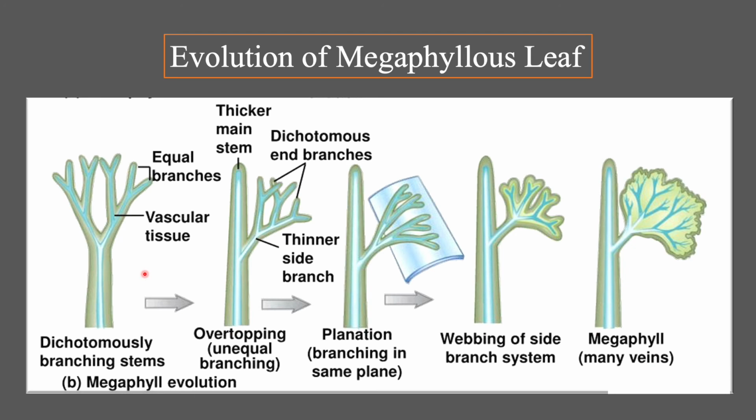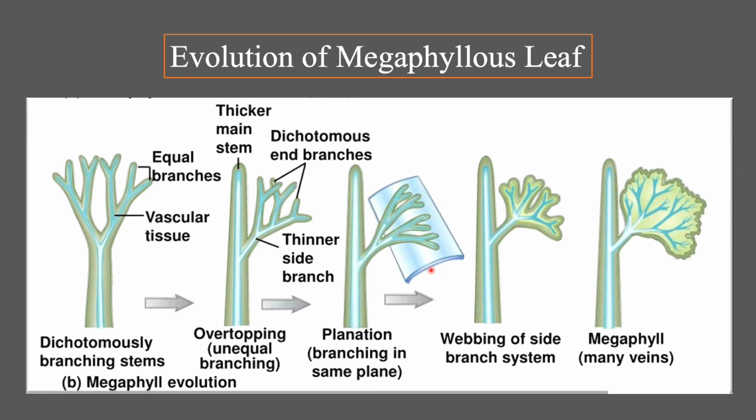The branching system became flat during the evolution of megaphyllous leaf. This type of evolution of megaphyllous leaf is called planation. Here you can see in the slide.